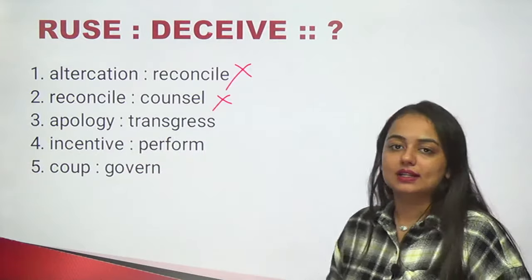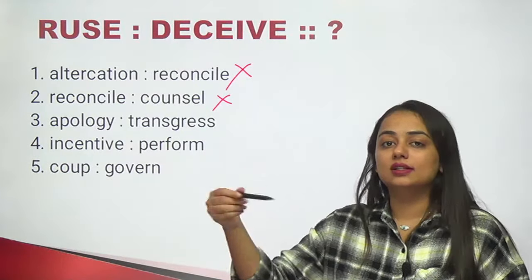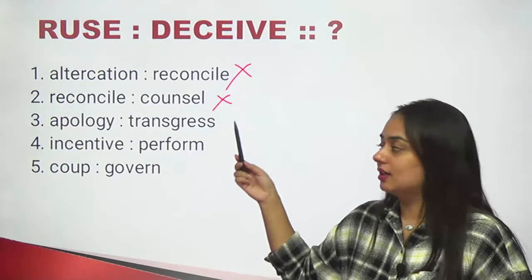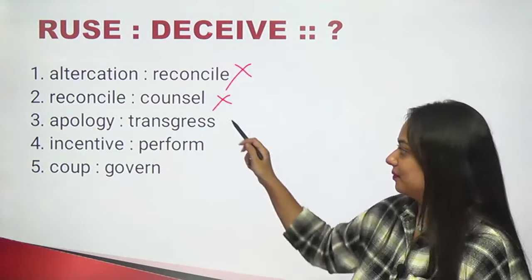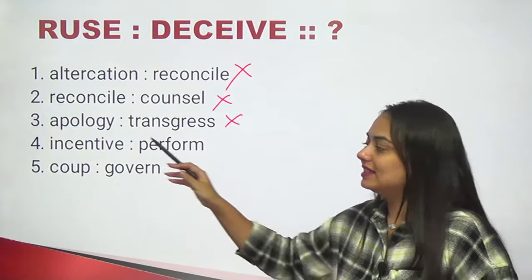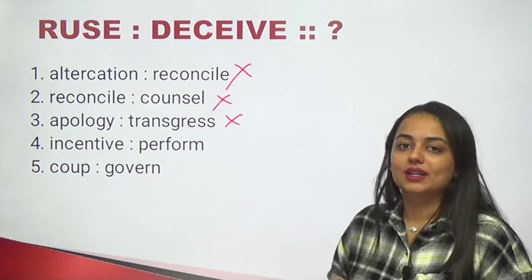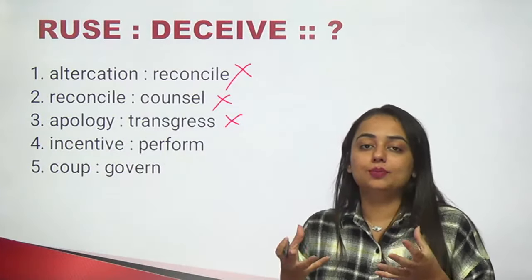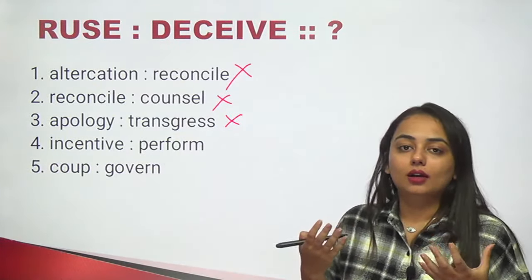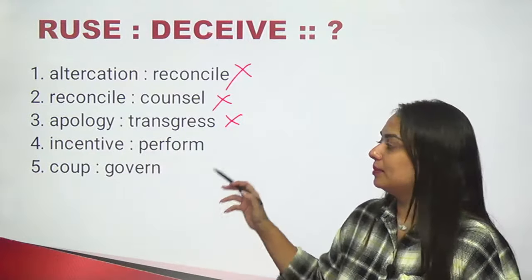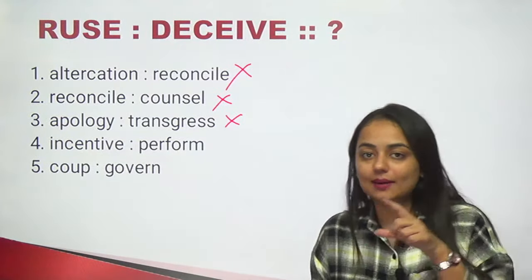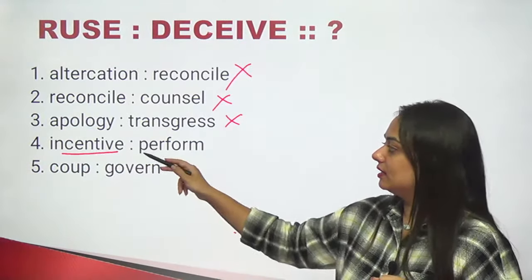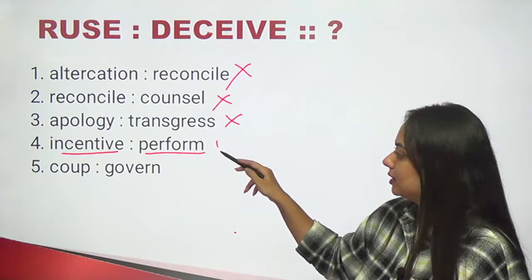Apology and transgress. Transgress is to go against certain rules. Apology doesn't lead to transgress. In fact, it is quite opposite. Can be ruled out. Incentive and perform. That's right. If people get incentive, let's say it promotes or it helps people to perform better. It leads them to perform better. So this one is the right option. Incentive leads in improvement of performance.